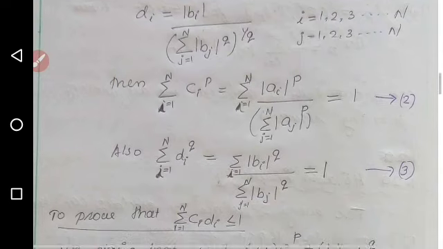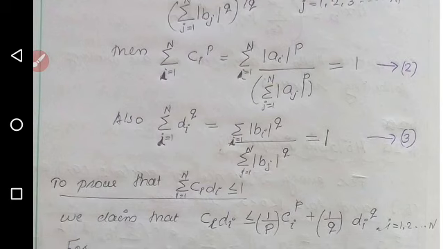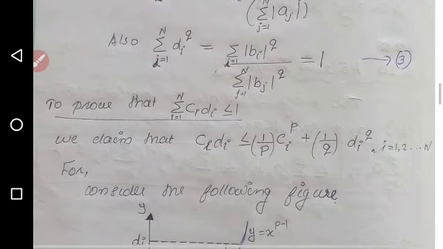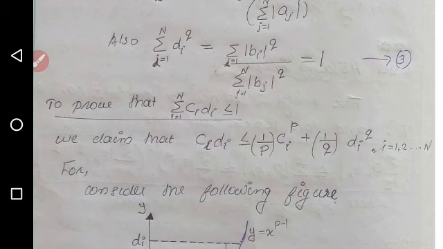Now our next aim is to prove that sigma i equal to 1 to n ci di is less than or equal to 1. For that we claim ci di is less than or equal to 1 by p into ci raised to p plus 1 by q into di raised to q.